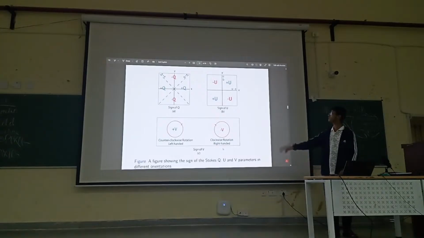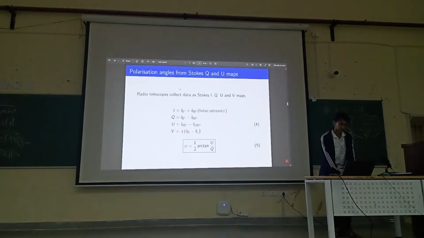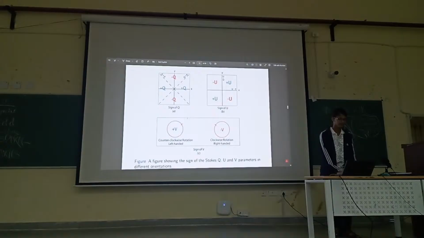So here's a figure which shows the signs of these Q, U, and V maps. You can see that when the polarization vector is aligned close to the y-axis, the Q map is negative. Q is I at 0 degrees minus I at 90 degrees, which means that when the absolute value of the x component is smaller than the absolute value of the y component, the Q map is going to be negative.